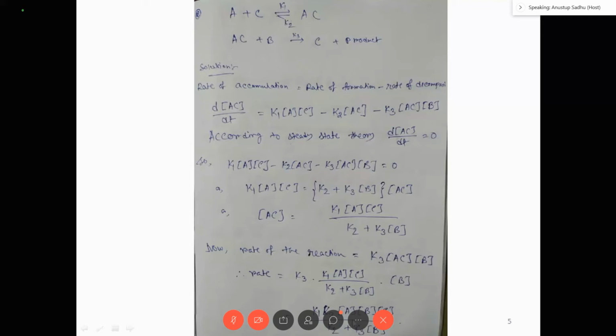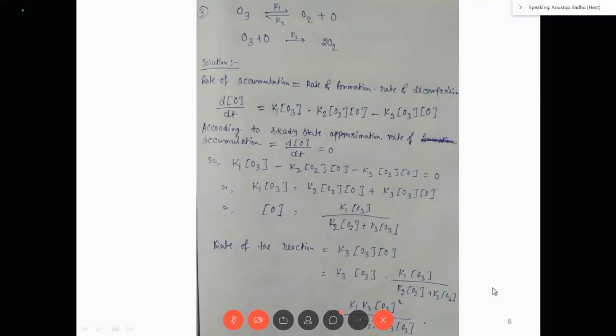So this is the overall rate equation. Now you can see in the complex reaction the rate equations are not very simple. As first order, second order, the rates are very simple, but in this case the rate is somewhat complex, so you will get this type of overall rate equation. Now come to the third.